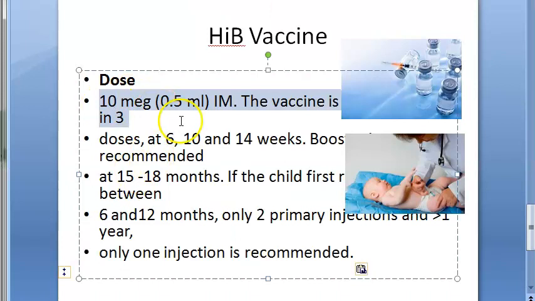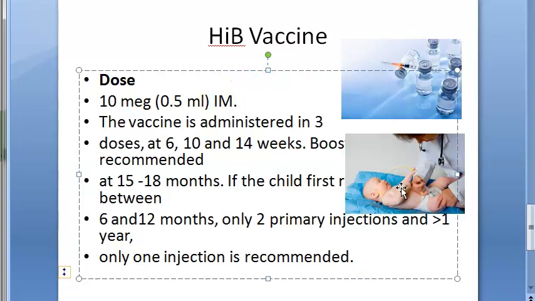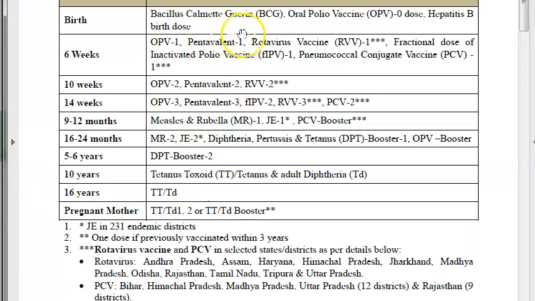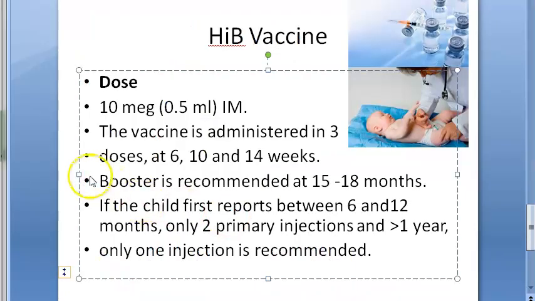The dose they are saying is 0.5 ml intramuscular. The vaccine is administered in 3 doses, at 6, 10, 14 weeks. We already told you, right? Pentavalent. Look at the schedule here. Pentavalent 1, 2, 3. Are they talking about anything else here? When they are talking about booster, they are only talking about the diphtheria, pertussis, tetanus booster. The DPT booster is there. As such, for HIB they are not giving any booster, right? This is India. Indian schedule we are telling you. In the national immunization schedule, there is no booster for HIB. Okay, let's continue. Textbook says booster is recommended.